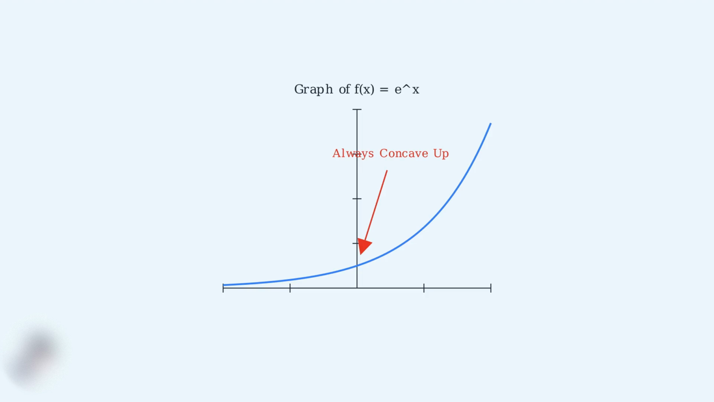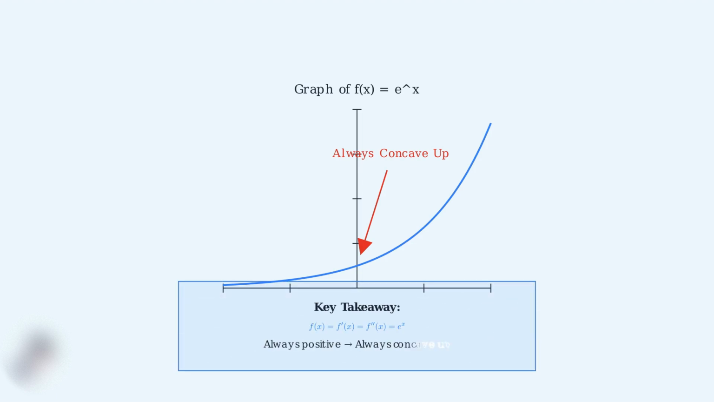This upward curvature is a direct result of having a positive second derivative everywhere. To summarize this example, the exponential function e to the x has the unique property that it equals all of its own derivatives. Since e to the x is always positive, the second derivative is always positive, making the function always concave up. Now we'll see how the second derivative becomes incredibly powerful in physics, specifically for analyzing motion.